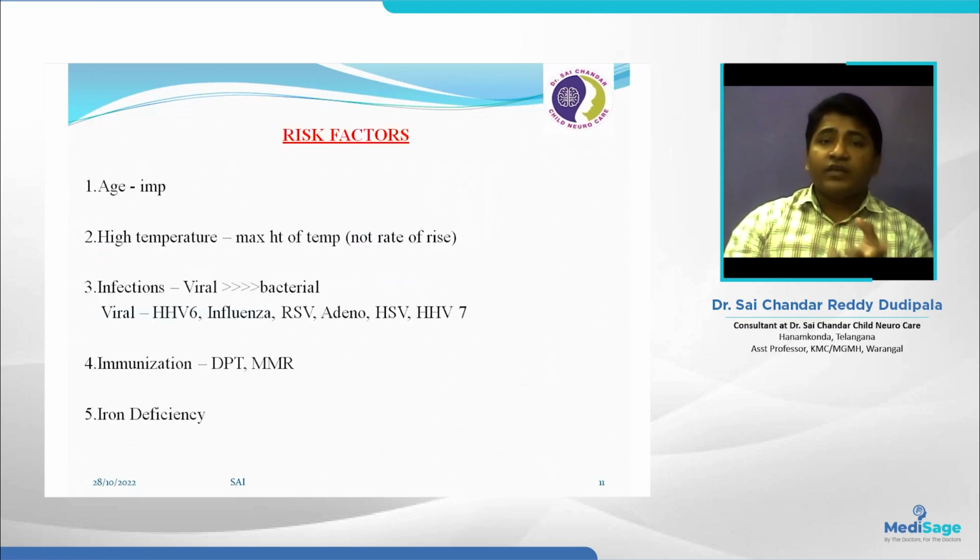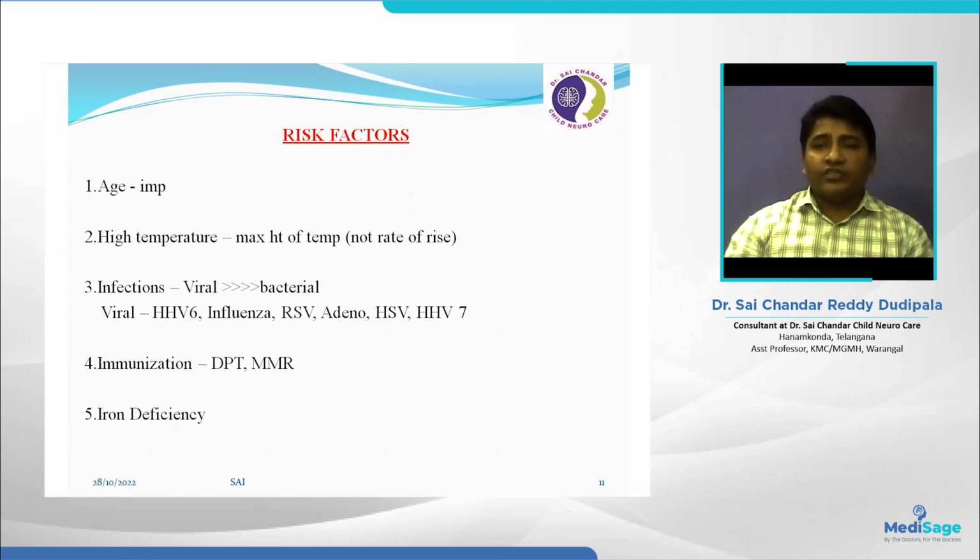So what are the risk factors to get these febrile seizures? The most important risk factor is age. Age itself is the risk factor because kids less than 5 years have some different mechanisms to protect against fever and interleukins. So that's why age is the most important risk factor. Temperature, the maximum height of the temperature, is an important risk factor, not the rate of rise of the temperature.